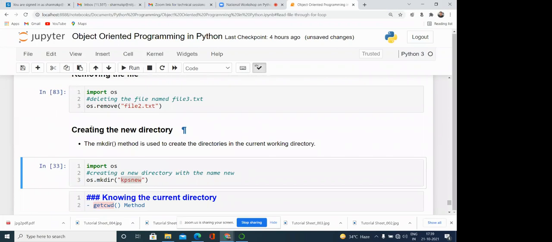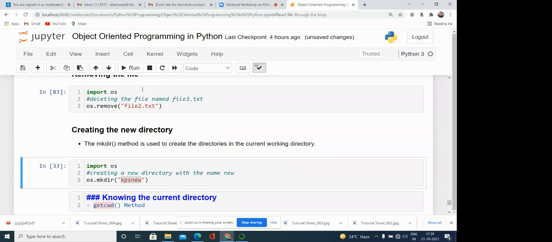Now creating a new directory. Directory means a folder; we can create a folder and we can create a file. We have the commands for creating files. In a similar way, sometimes we want to create a directory so that we can store other files. Whatever we are creating, basically we are creating in the current directory. However, if you want to create somewhere in some location, then you can pass the entire path over here.